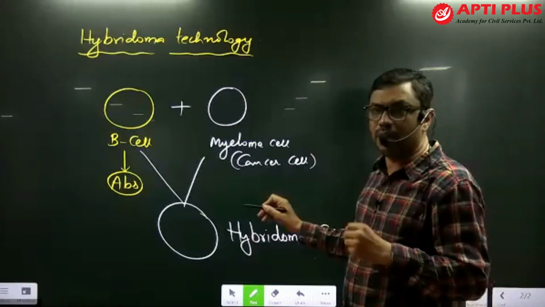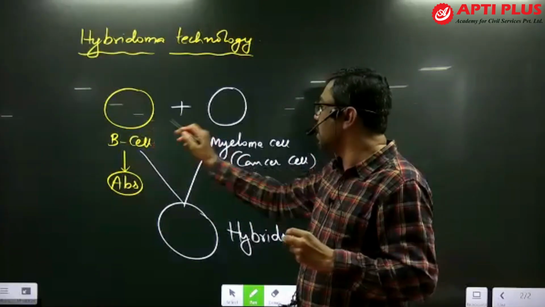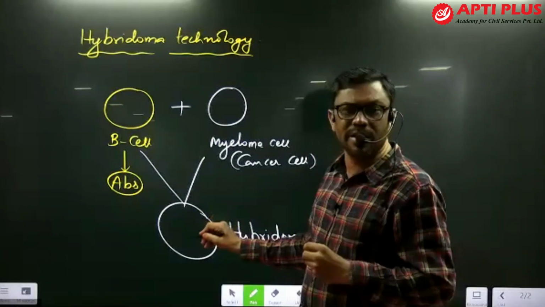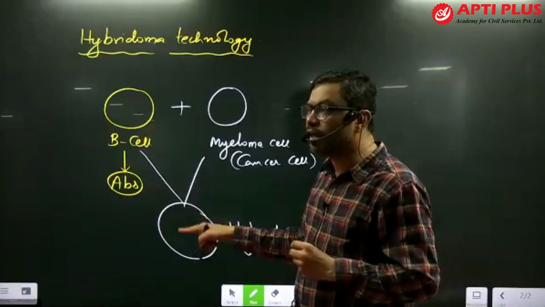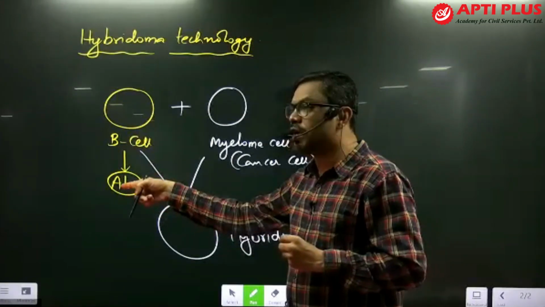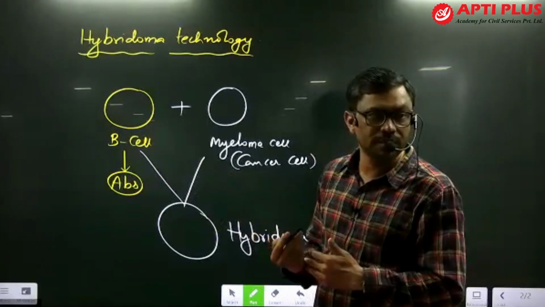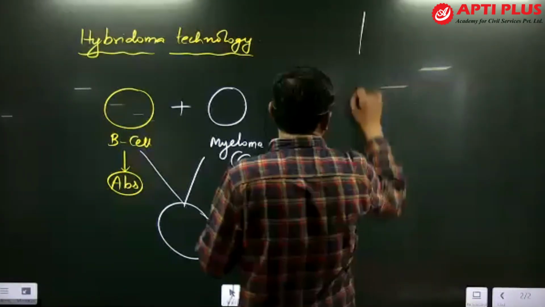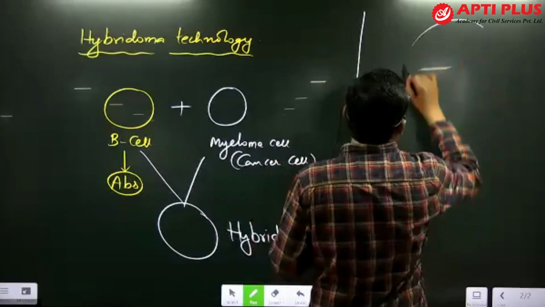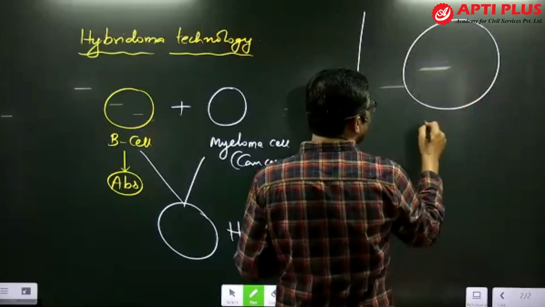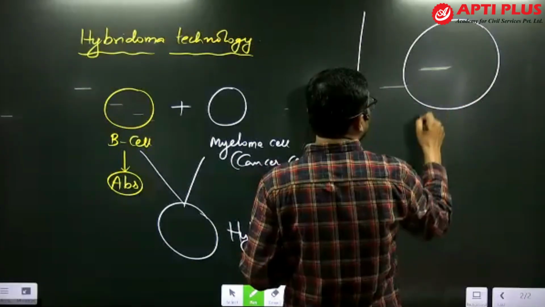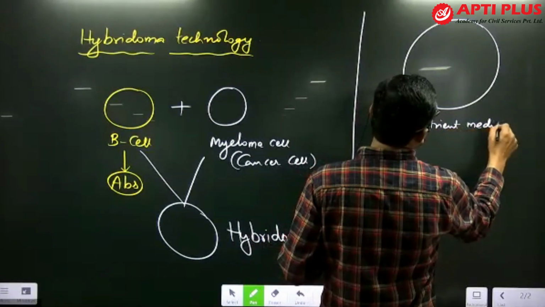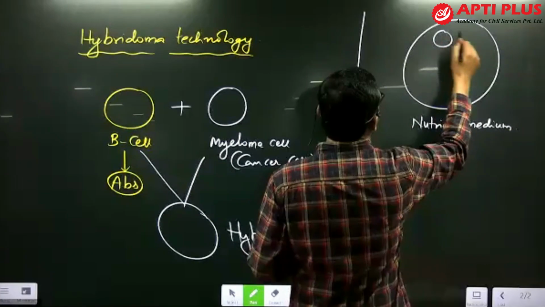Now in this hybridoma technology, we are merging this B cell with myeloma cell, thereby creating a hybridoma cell. This is a hybrid cell, and in it we get two characteristic features: one is antibody producing character, another is multiplication capacity. Now this hybridoma cell can be generated. Further, this hybridoma cell is grown in the laboratory by providing a suitable nutrient medium. So in this nutrient medium, the hybridoma cell can be grown.